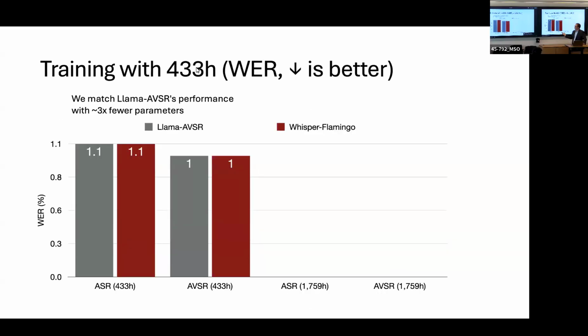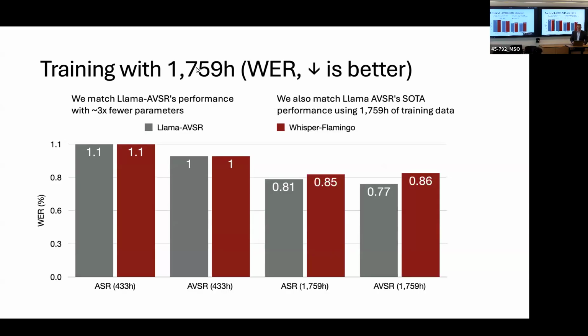In the clean scenario where we don't have any noise, we essentially match the performance with 433 hours of data. And if we scale up the data to almost 2,000 hours, we're basically in the same ballpark as theirs. So I'd like to point out that our model can achieve pretty good results and match Llama-AVSR, despite being a much smaller model.